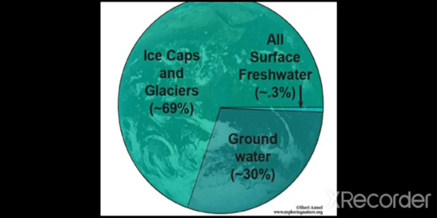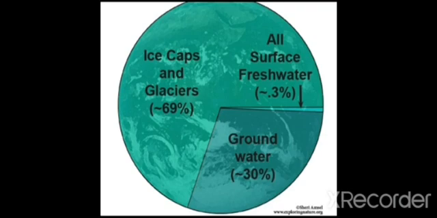Groundwater. We have wells, hand pumps and all. What do they do? They pump the underground water and give it to us. Isn't it? So that kind of water is called groundwater. Then, ice caps and glaciers.